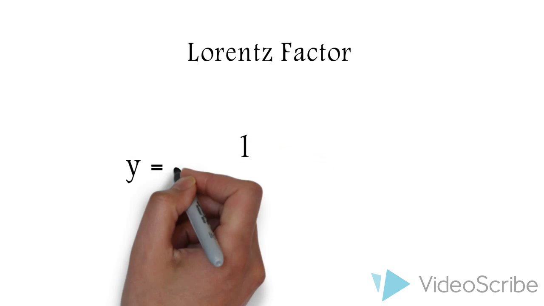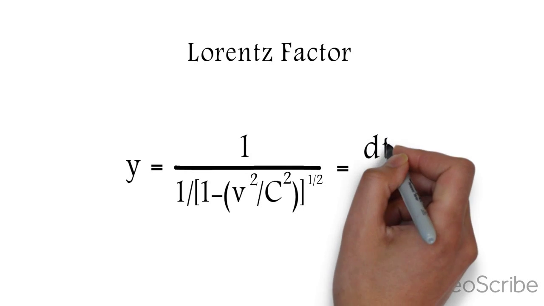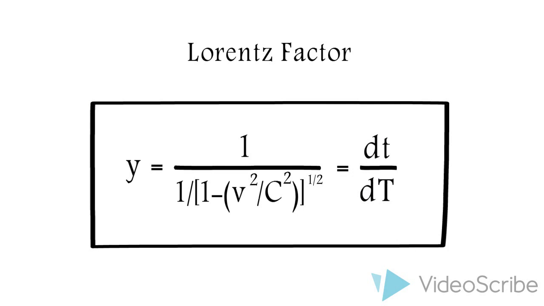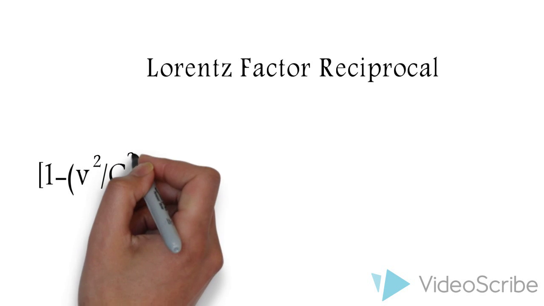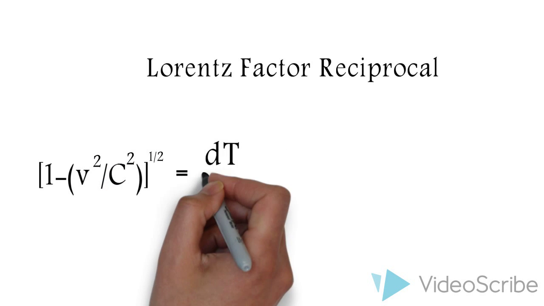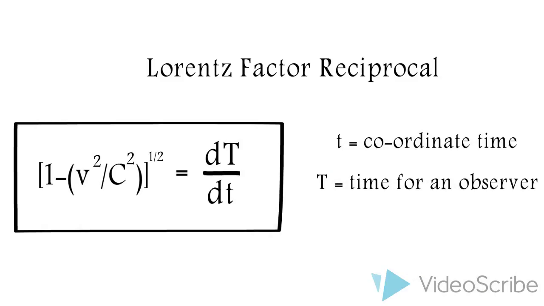This can be denoted by a formula: gamma equals 1 over the square root of 1 minus v squared over c squared, which can equate to dt over dT, where capital T is the time for an observer and t is the coordinate time. The reciprocal of this formula can be used to calculate the ratio of time difference between the twin on Earth and the twin on the spacecraft. By swapping the denominator with the numerator, we get the square root of 1 minus the speed of the spacecraft squared divided by the speed of light squared, which is equal to dT over dt, showing the rate of change of time for an observer with respect to coordinate time.